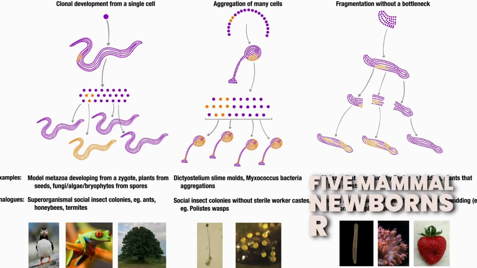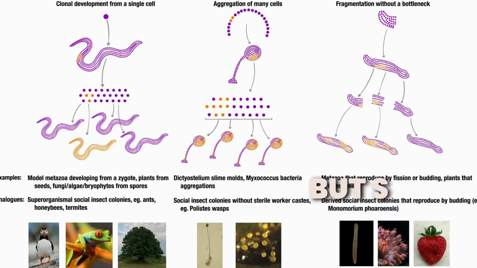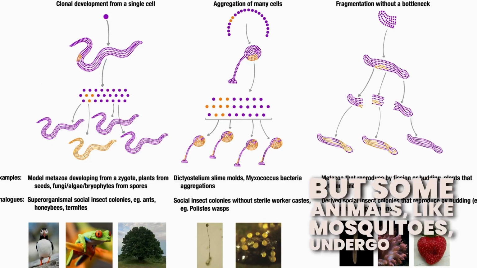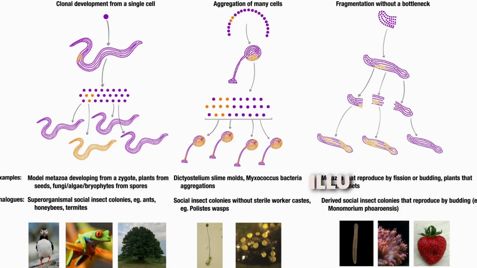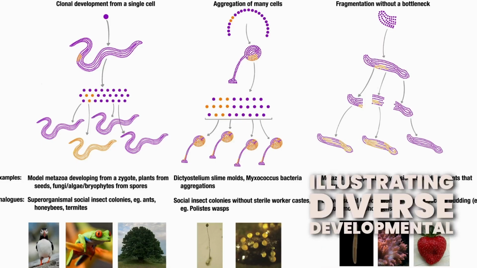5. Mammal newborns resemble their parents, but some animals like mosquitoes undergo larva, pupa, and adult stages before maturity, illustrating diverse developmental pathways.